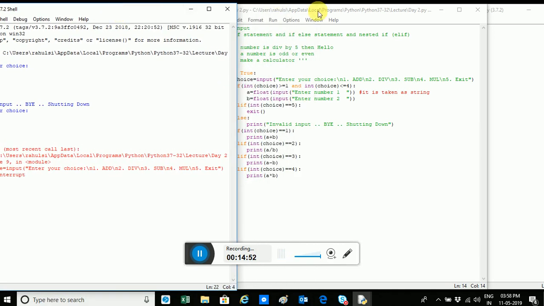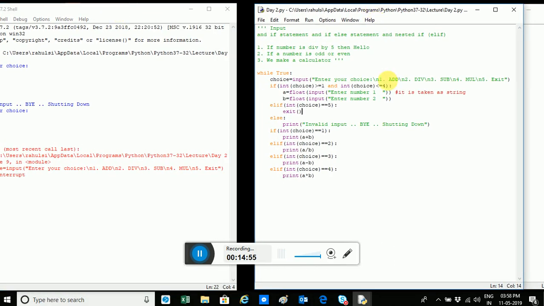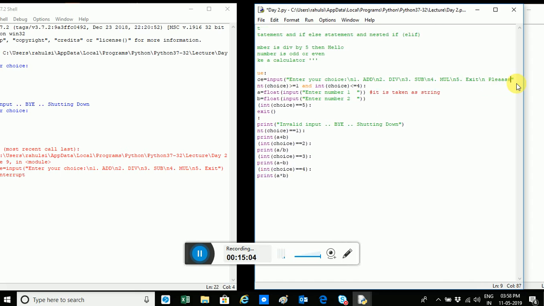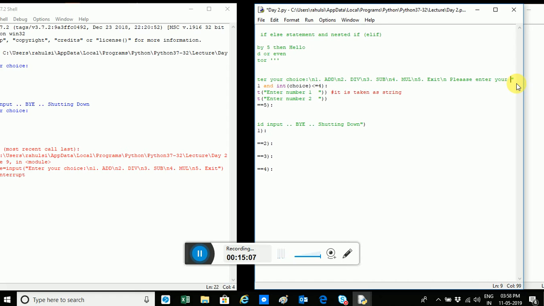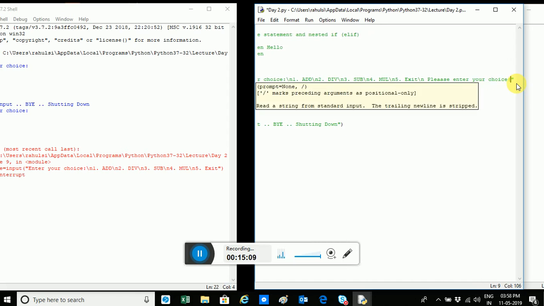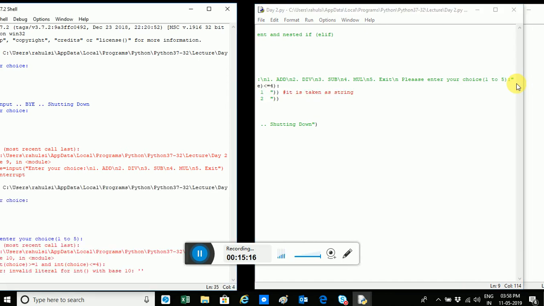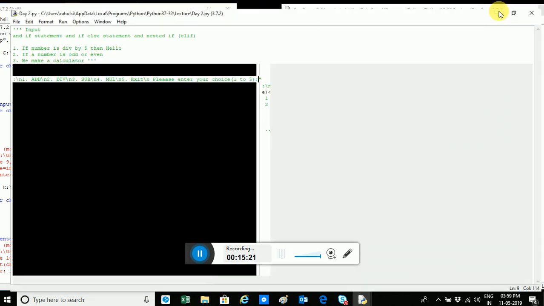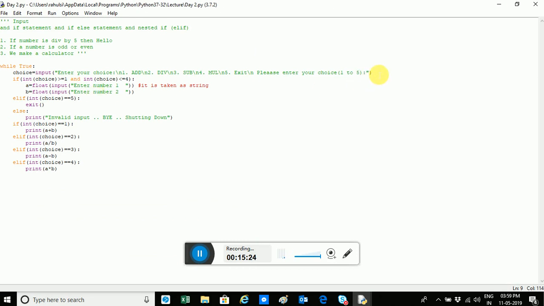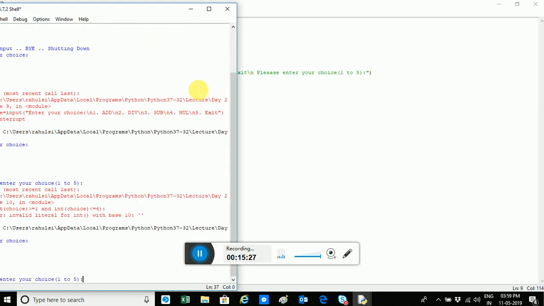I taught you about Control C, right? So you learn about Control C also. And this is fine, but I want to get this line: please enter your choice from 1 to 5. If the user doesn't listen to us, an error message has been displayed, isn't it? What did I do? 1 to 5. Control S and F5.